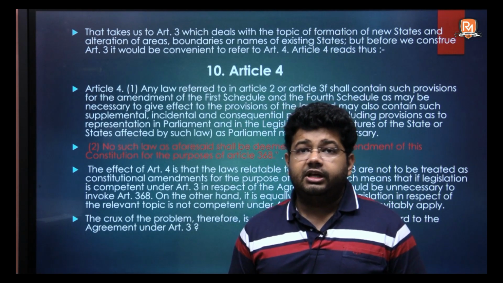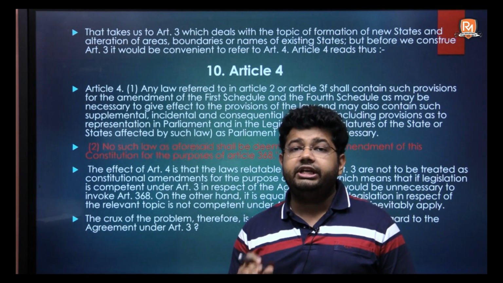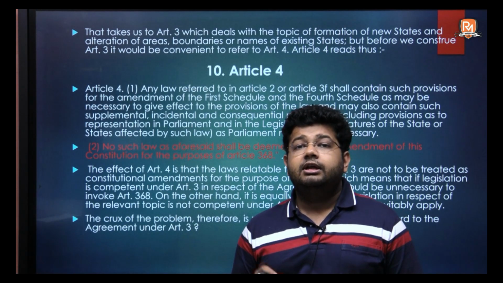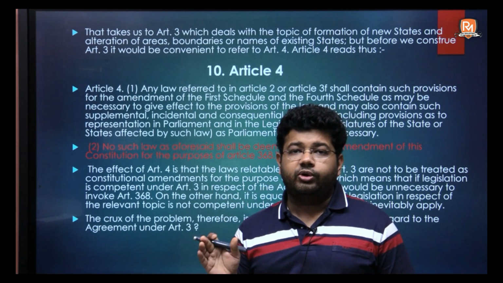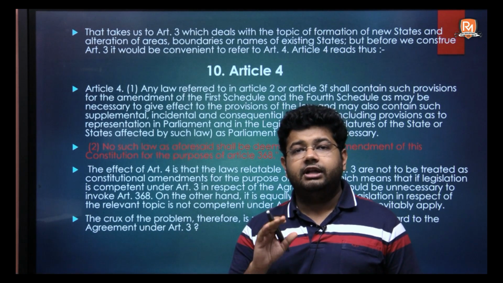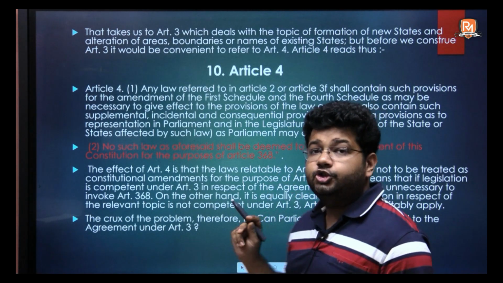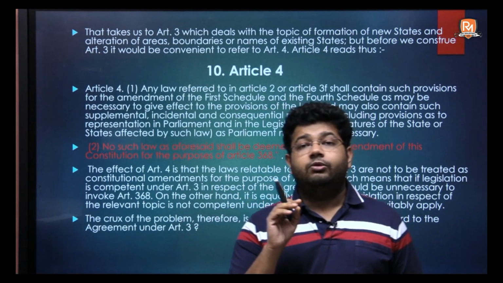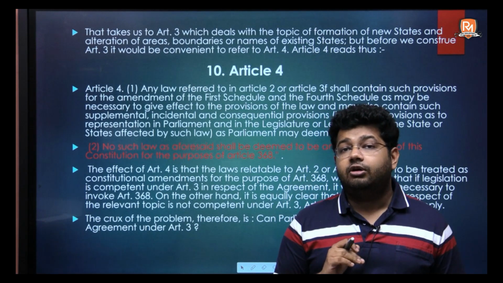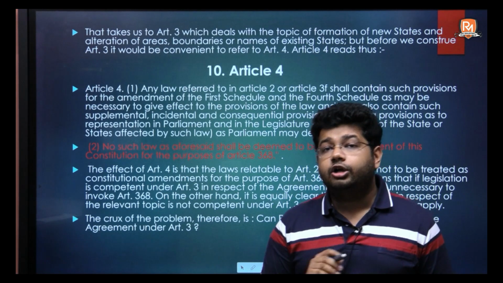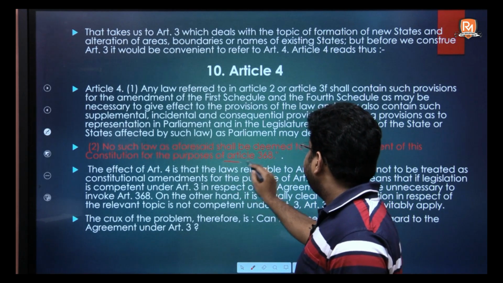Article 4 says, if any law is made under Article 2 and 3 of the Constitution of India, an amendment to Schedule 1 and Schedule 4 as may be required is required to be done. Secondly, any law which is made in Article 1 and Article 2 and Article 3 of the Constitution would not require an amendment under Article 368.